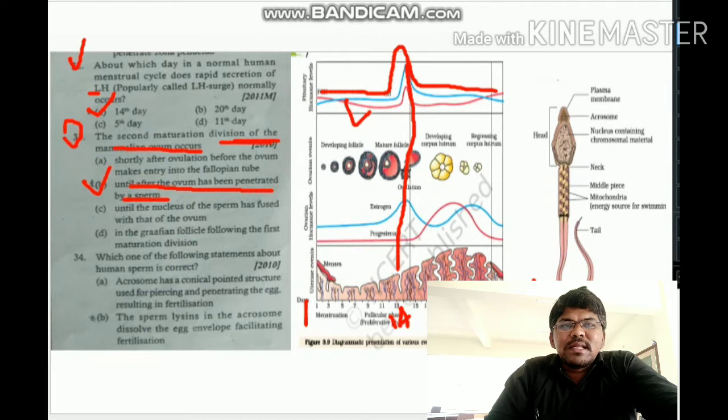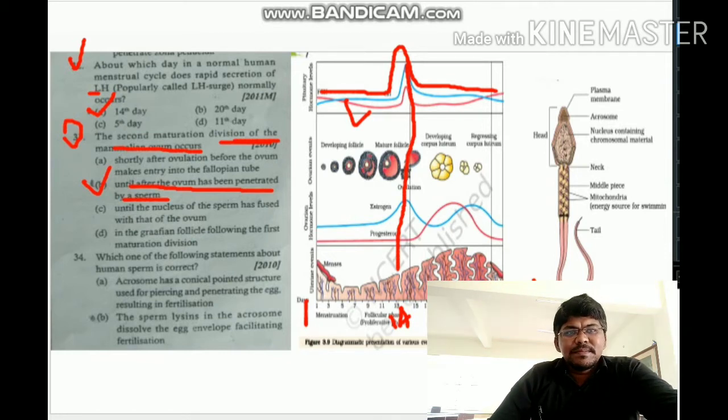Hence option B is correct. When the sperm enters the ovum, only then is meiosis 2, the second maturation division, completed, which leads to the formation of the second polar body and the mature ovum. If you see oogenesis in females, oogenesis starts before birth and is completed after the entry of the sperm into the ovum.